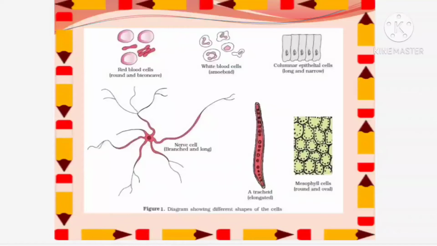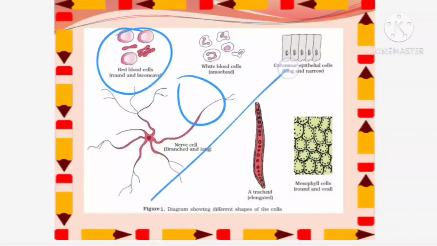Like for example, we are taking red blood cells, red blood corpuscles. These red blood corpuscles are not totally spherical. They are not spherical in nature. Why? Because you see, this is a blood vessel, a capillary. Capillaries are very minute tubes, isn't it? So if the cell is circular in nature, then what will happen? The red blood cells will get stuck when they are moving, because of the spherical shape. But they need to move there, isn't it? So in order to accommodate this function, that is transport of substances,